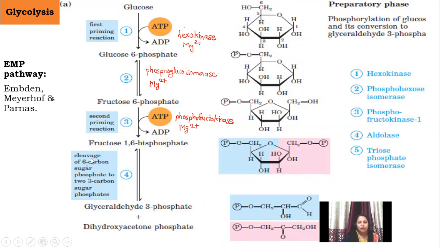So here there is cleavage of a 6 carbon sugar phosphate into two 3 carbon sugar phosphates. Fructose 1,6-bisphosphate, a 6 carbon sugar, is converted into two 3 carbon sugars, glyceraldehyde 3-phosphate and dihydroxyacetone phosphate.